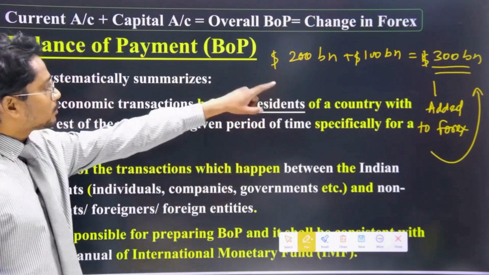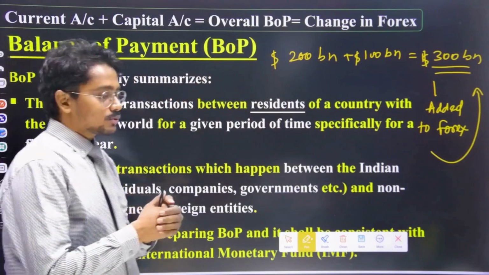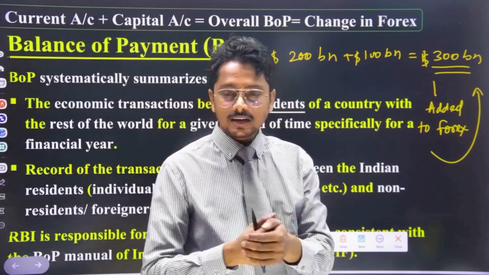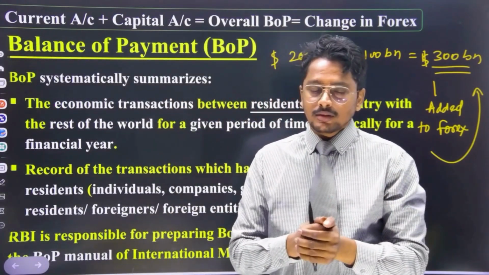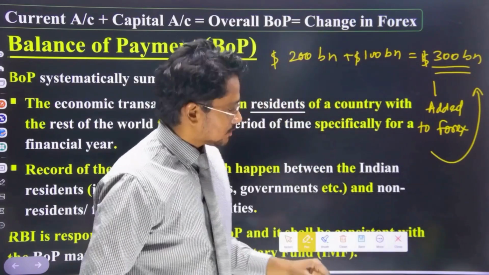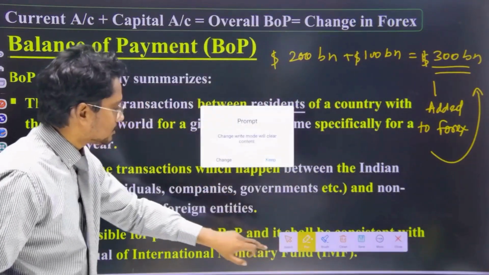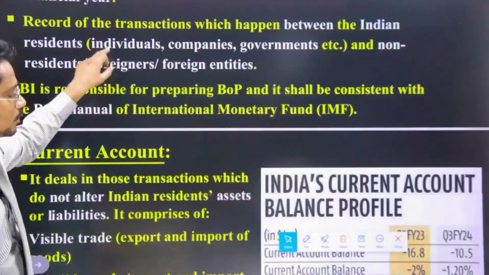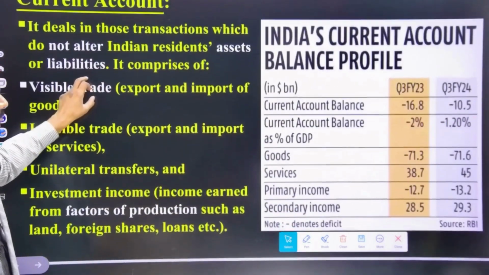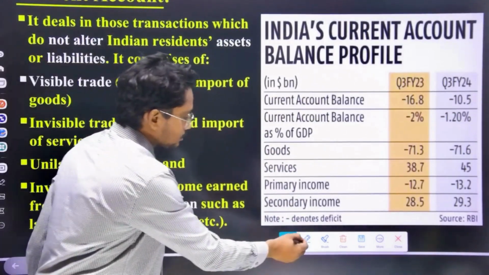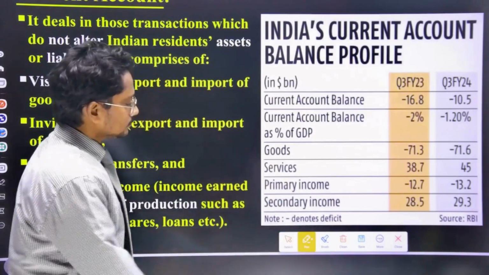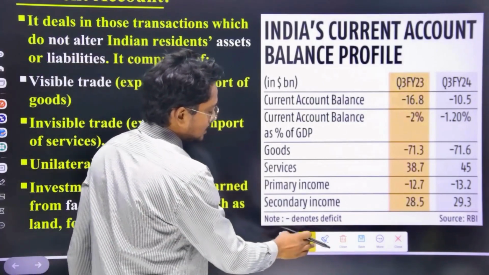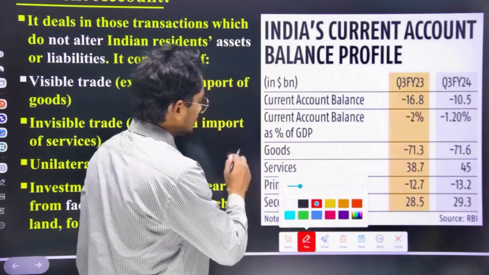So these amounts will be added to Forex. So now you understood how the current account and capital account are related to our Forex. So these parts have been addressed. We will see some data which is important for you. Yes, this data is again published by RBI. So this is actual, and what is the situation? We will see.